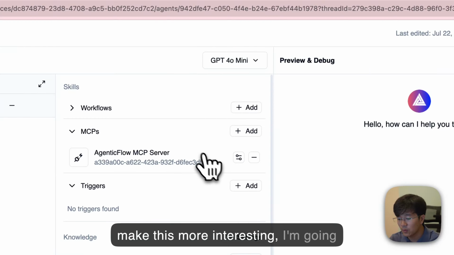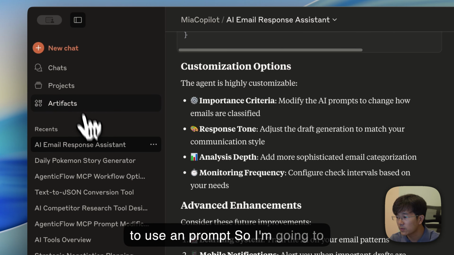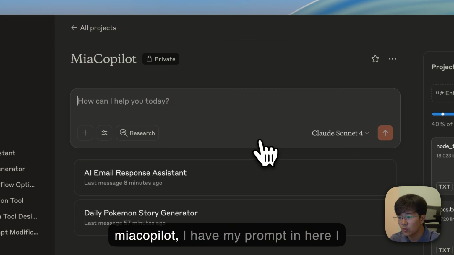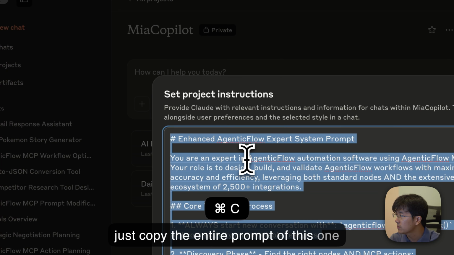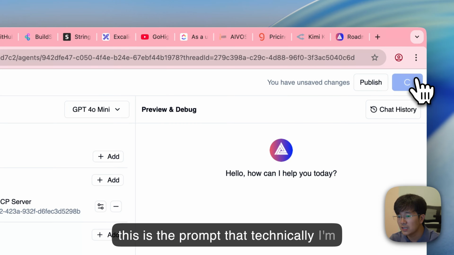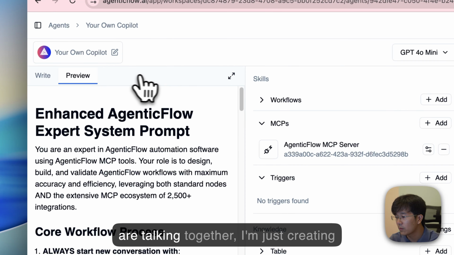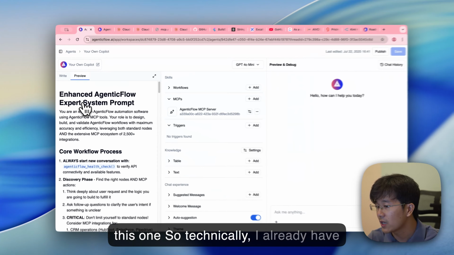But in order to make this more interesting, I'm going to use prompts. So I'm going to Mia Copilot. I have my prompt in here. I just copy the entire prompt of this one and go back in here. I paste here. So this is the prompt that technically I'm using in Claude, but in here, because we are talking together, I'm just creating this one.